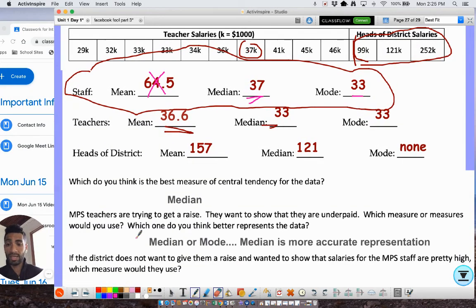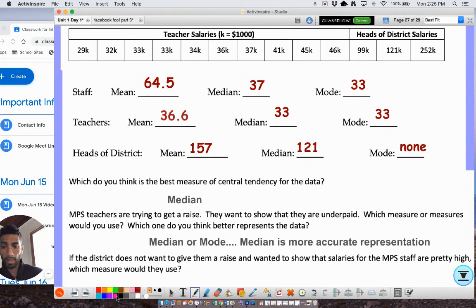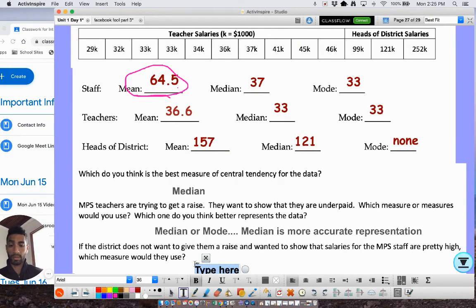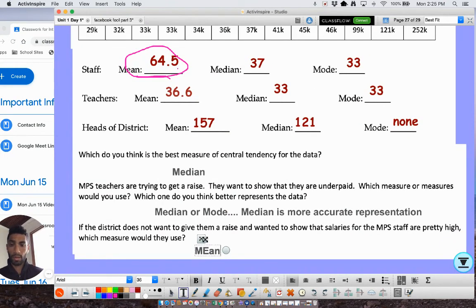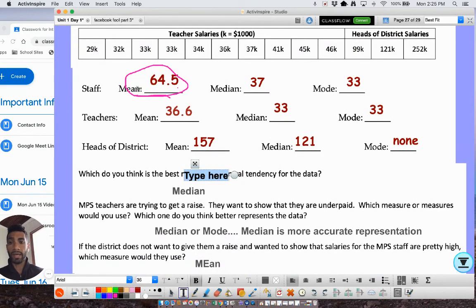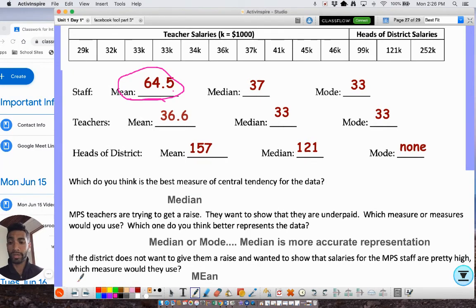Now, vice versa, if the district does not want to give the teachers a raise, and wants to show that staff salaries are pretty high, what statistic would they use? Well, here, obviously, if you show them they make $64,000 as a staff, maybe the state will be less inclined to give the teachers a raise. So here, we're going to use mean. So you can see by using one of 3 different measurements, you can paint a totally different picture.